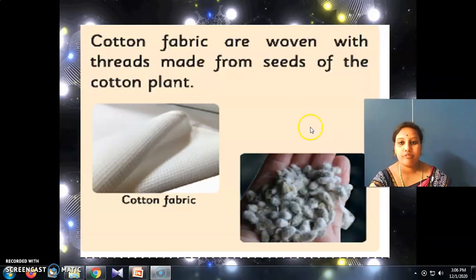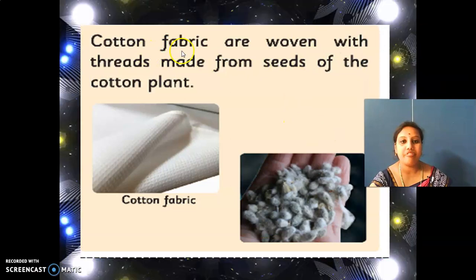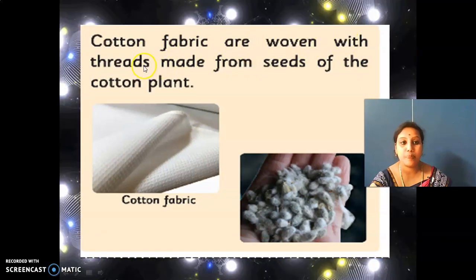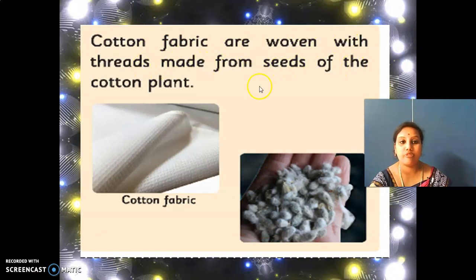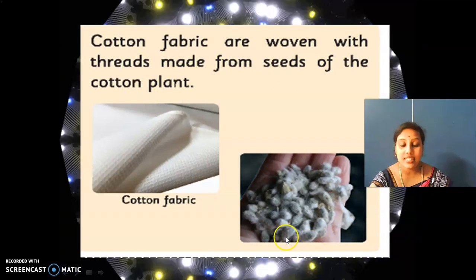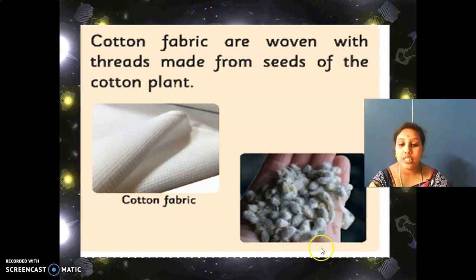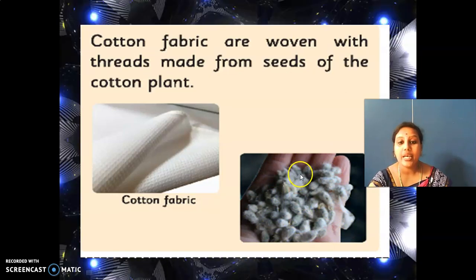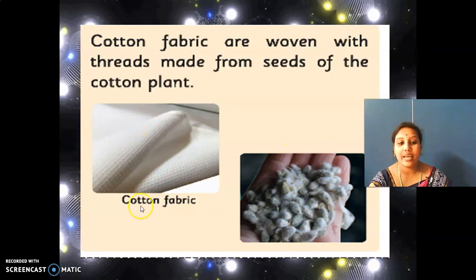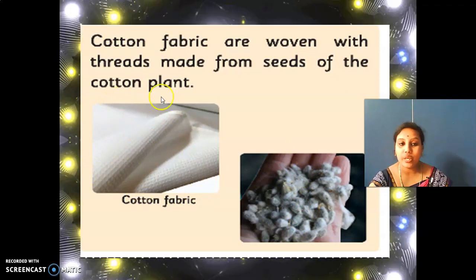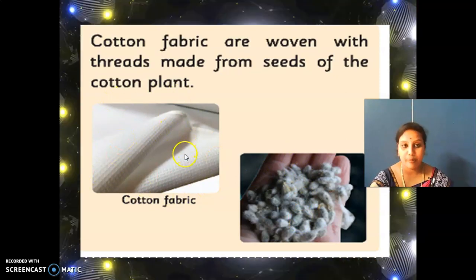Here, for example, cotton fabrics are woven with threads made from seeds of the cotton plant. So these are the seeds of the cotton plant. They'll remove this cotton and after that, once it is done, you can see it will be like cotton fabric.